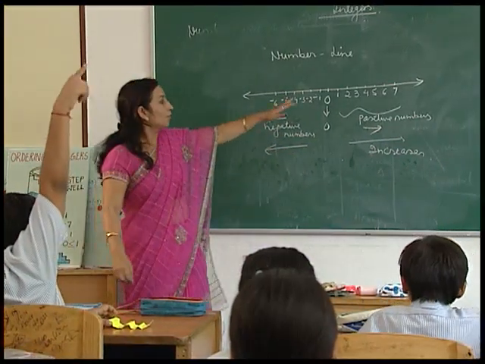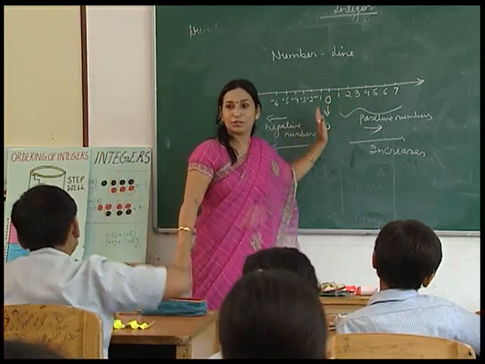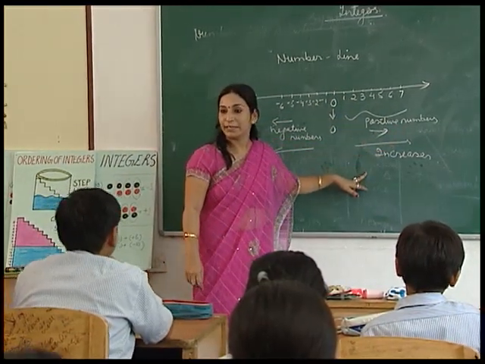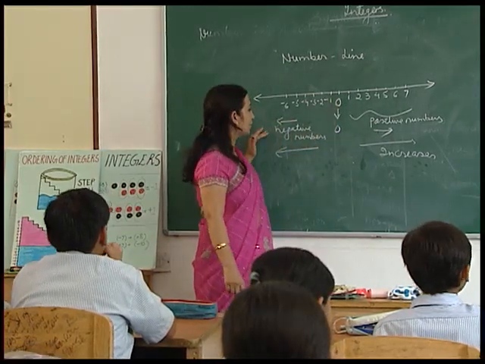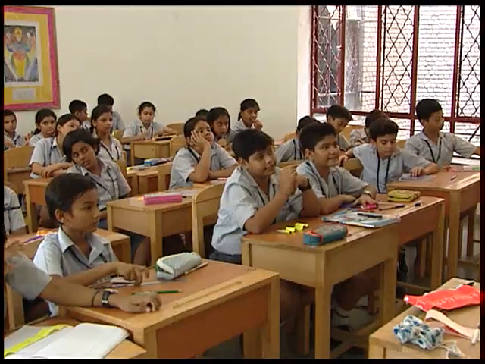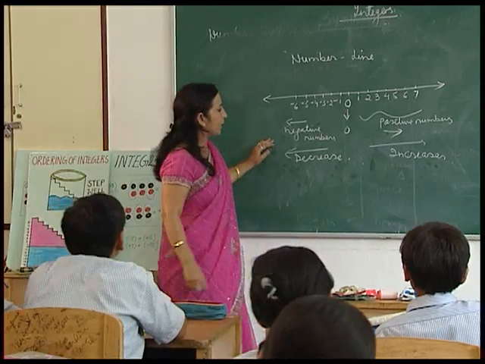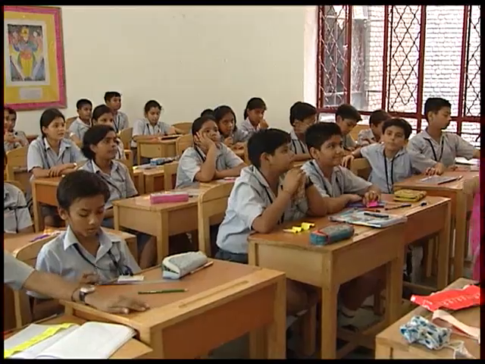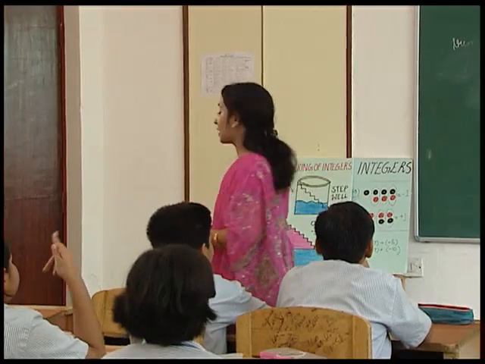When we move towards the right hand side, the numbers increase. When we move towards the left hand side of 0, the numbers decrease. Alright, so what do we say? -1 is smaller than -2? So which is greater? -1 or -2?